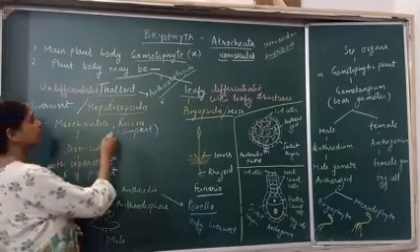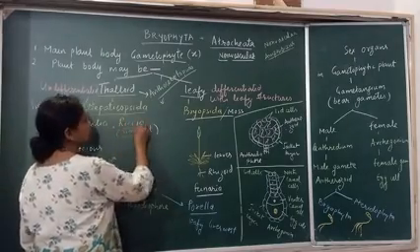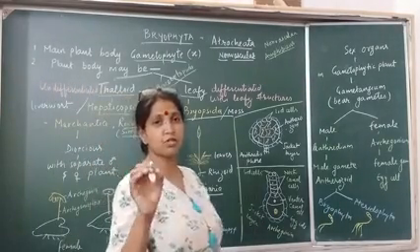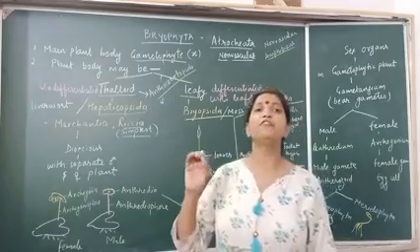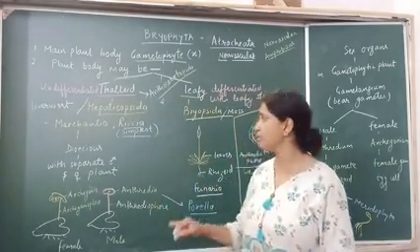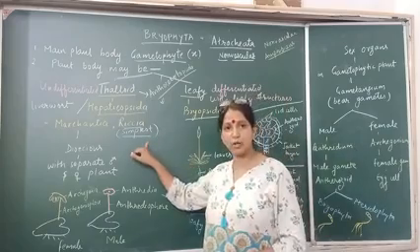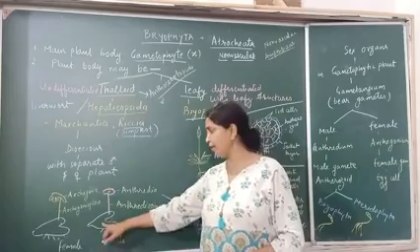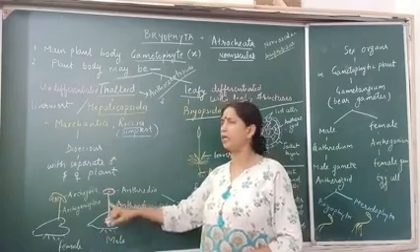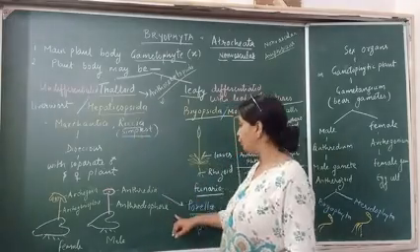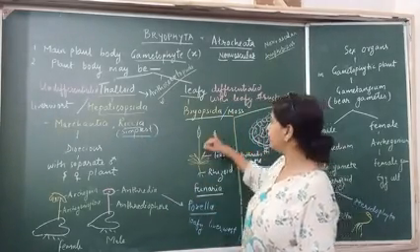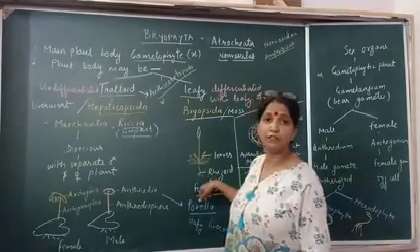Simplest thallus is found in Riccia. Riccia is the simplest bryophyte. This information is required for different competitive examinations. Riccia is the simplest bryophyte. It is a liverwort. Clear? Marchantia has a thalloid plant body, including Riccia also. Porella is an exception, which is a leafy liverwort. Otherwise, mosses have a leafy gametophyte.